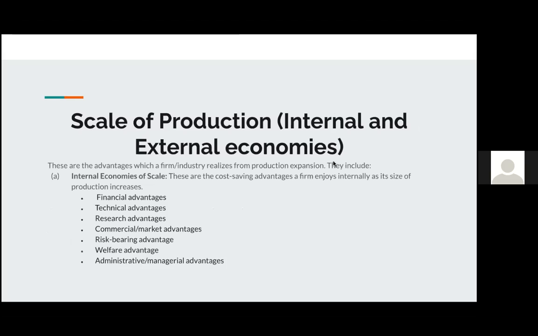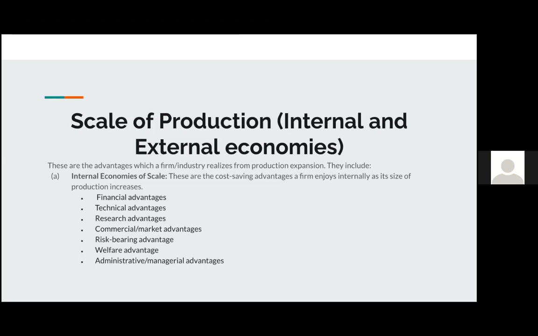So we've looked at productivity, we've looked at advantages and disadvantages of division of labor. And now we're going to look at scale of production. That includes internal and external economies of scale. So what are economies of scale? These are the advantages that a firm or an industry realizes from producing at a large scale or production expansion. So they include internal economies of scale and external economies of scale.